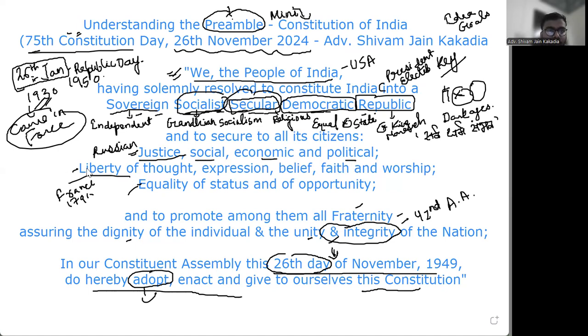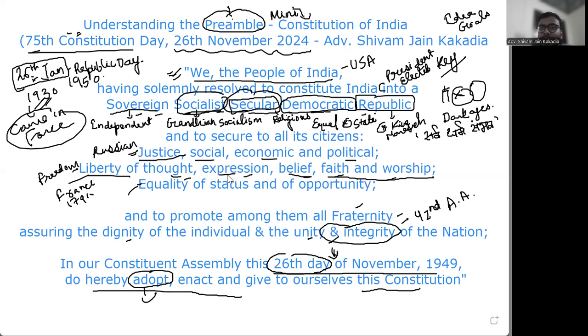Liberty of thought. Liberty here obviously means freedom. It is of thought, to be able to think, to be able to express yourself, belief, faith, and worship. Faith and worship are related to religion, but belief can be any belief. So, for example, in your belief, this lecture may not be helpful. If you're thinking that way, this is not related to any religion, but it is related to this lecture, and you're free to believe so, right? And you may think so, and you may also express this somewhere in the comment section, maybe. So, this is the idea of liberty.